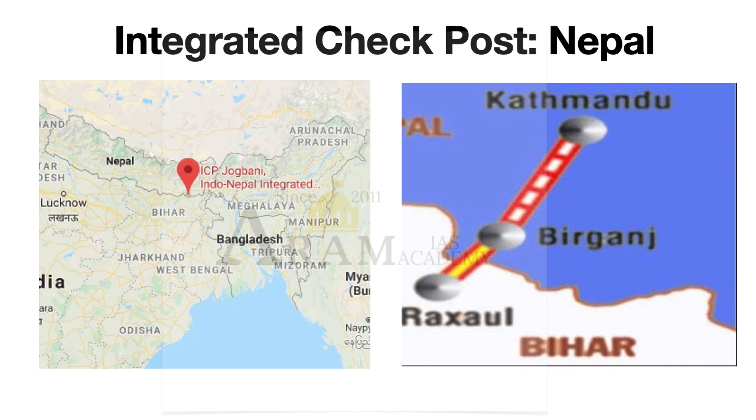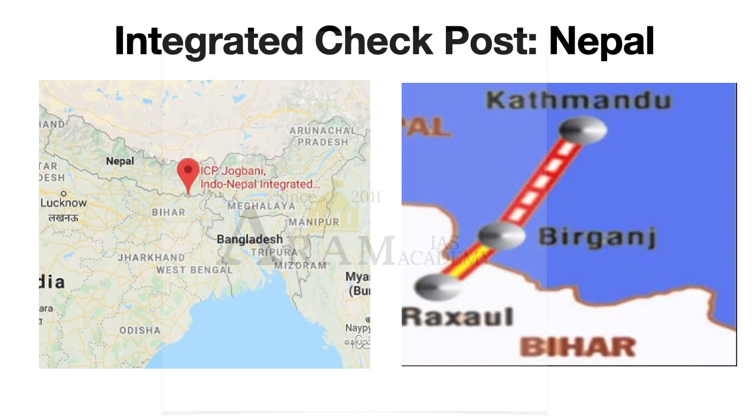One of the oldest ICPs between India and Nepal is ICP Raxaul, and the corresponding place in Nepal is Birgunj. These are the two important ICPs with respect to Nepal. The relation between India and Nepal was hit badly in 2016 because of tribal issues, but still we are trying to cope up the relation.